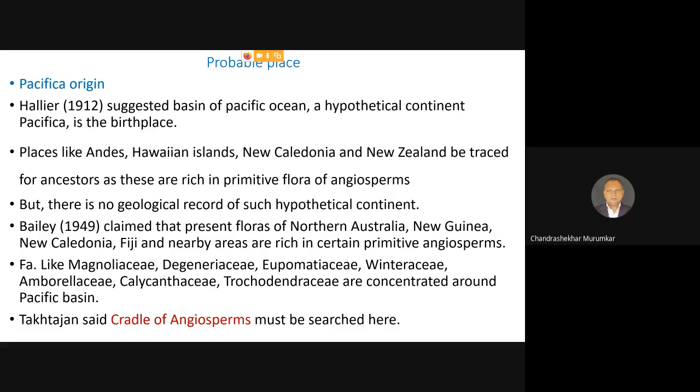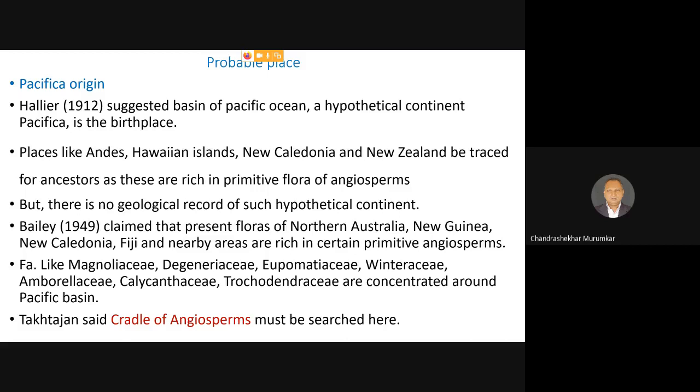For that purpose, they proposed that somewhere in the Cretaceous period, there was no Pacific Ocean. On the contrary, the basin of the Pacific Ocean, that is the bottom of the Pacific Ocean, was a landmass above the water body, and that landmass was called a hypothetical continent. Hypothetical today, but at that time he claimed that the basin of the Pacific Ocean, known as Pacifica, is the birthplace of angiosperms.